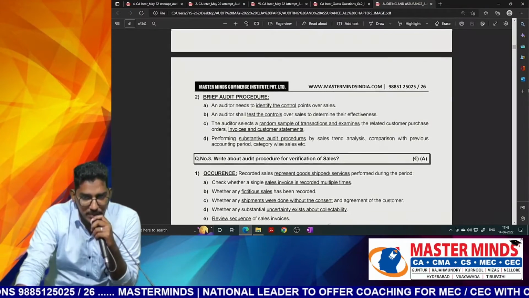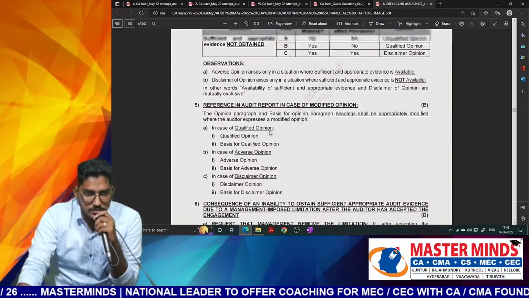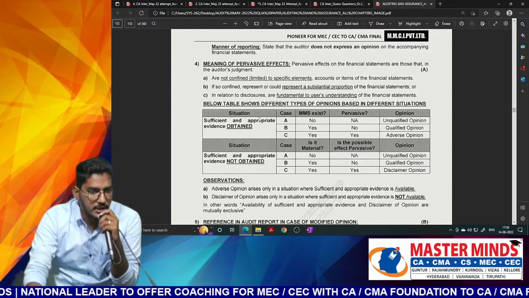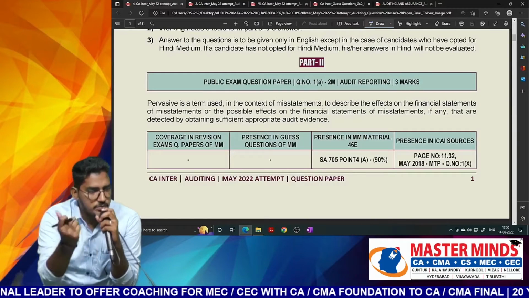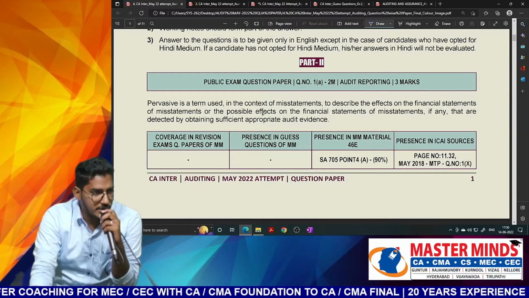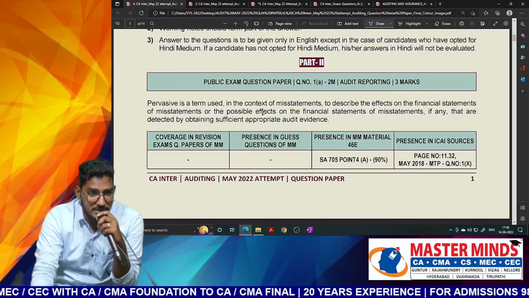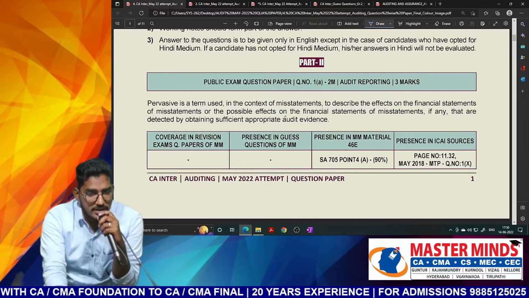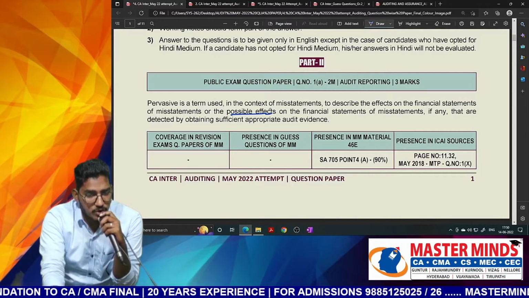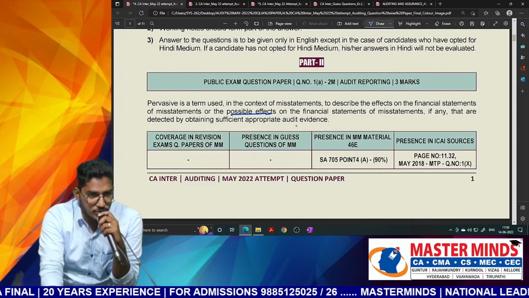But what they are particularly trying to test here is this. The definition of pervasive we have already given as part of our material, but they have made a small twist in the question. We know that a misstatement will not be pervasive only if you have evidence. A misstatement can also be pervasive when we don't have sufficient and appropriate audit evidence. See, here they are saying "possible effect." When they say possible effect, it covers the case when we are not able to obtain audit evidence.